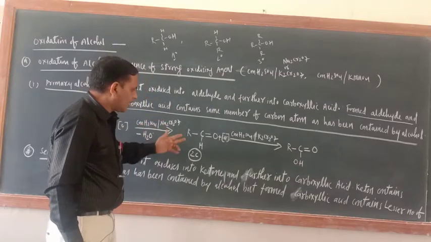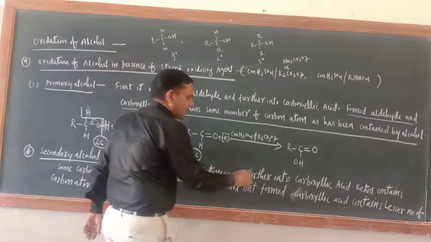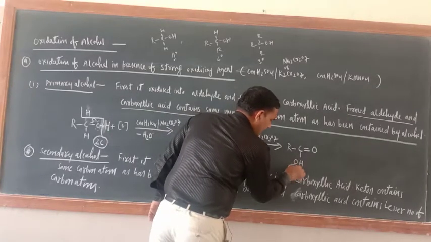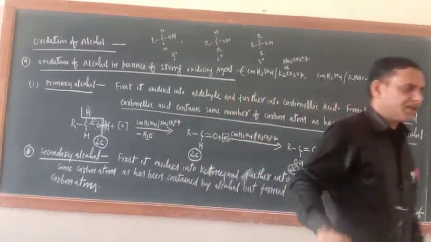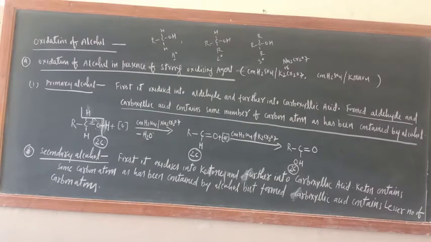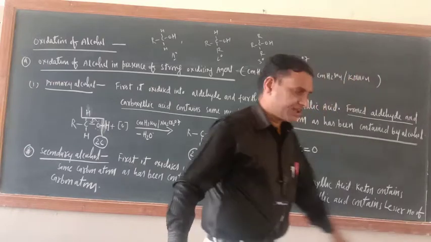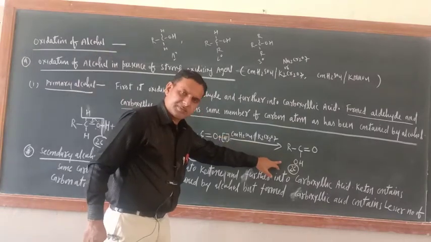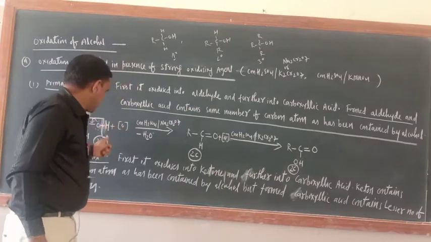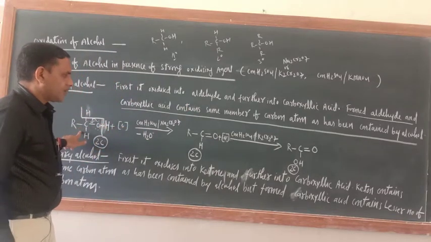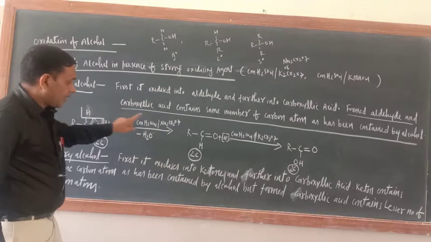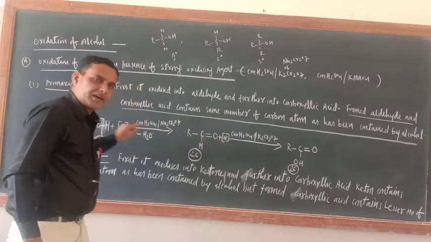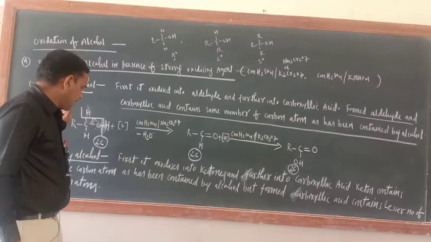Carboxylic acid, have you got it or not? Just see how many carbon atoms it has. Only 2 carbon atoms. So just see, in this reaction what is happening? Aldehyde and carboxylic acid are formed during the course of oxidation of 1 degree alcohol, and they contain the same number of carbon atoms as contained by the 1 degree alcohol.